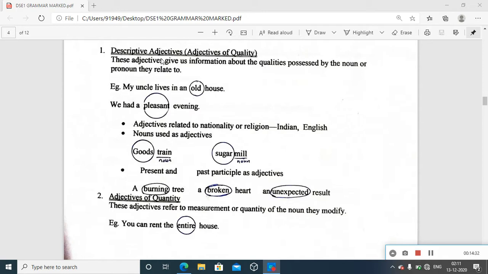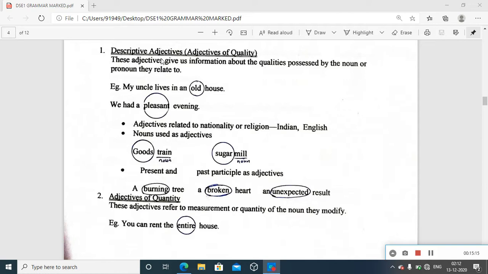Okay, yes. And another possibility to find adjectives of quality or description is with the present and past participle as adjectives. In verbs, we know V1, V2, V3 forms. Here, a burning tree. Just see the example. Tree is the noun in this sentence. What is happening to the tree? How is it described? It's a burning tree. So burning is obviously a verb form, in the ing form.